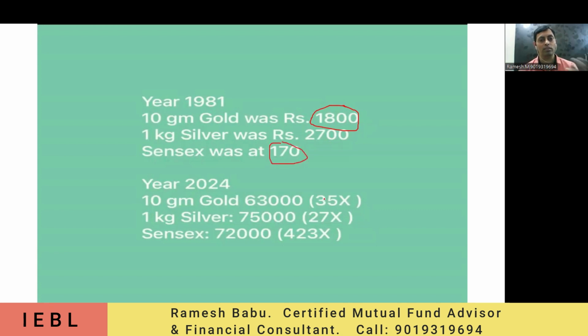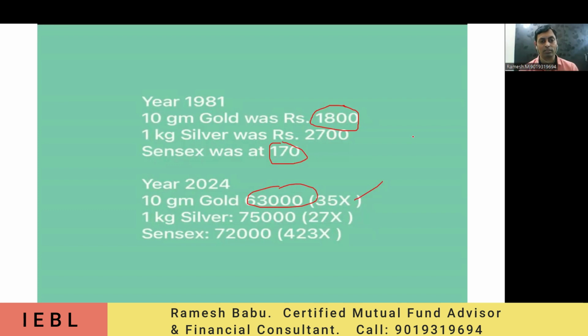The same thing, if you come to 2024, over a time period of 23 to 24 years. Earlier we saw examples of 40 years, right? Now you can check just 20 to 23 years also. The same gold has become 63,000. It has given 35x, I mean 35 times the return.